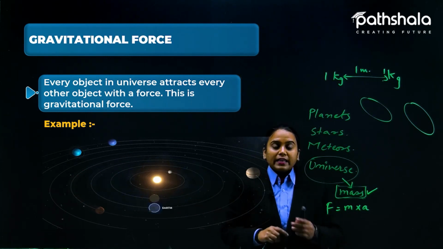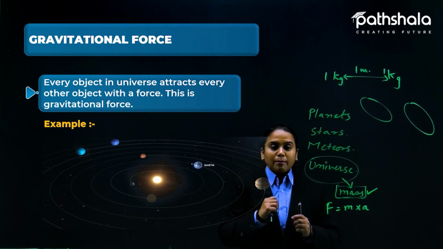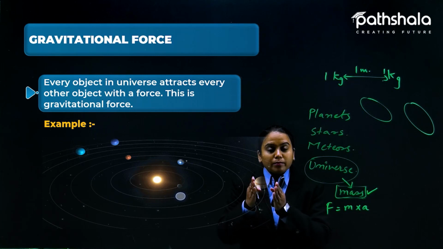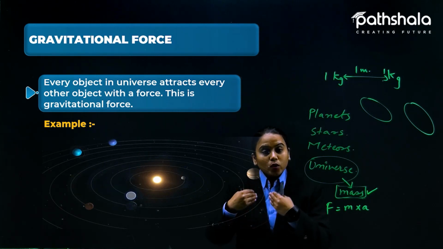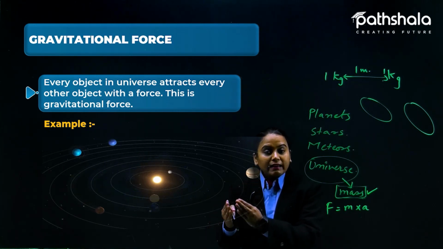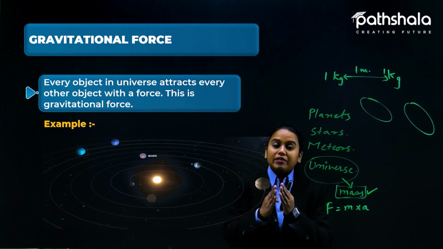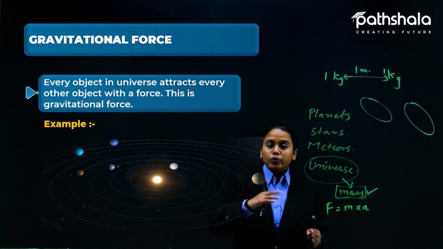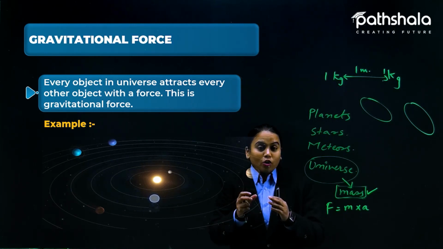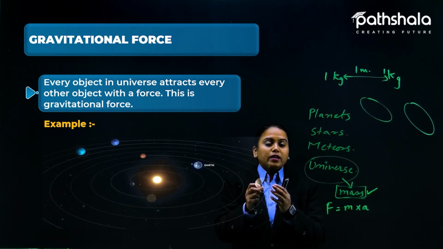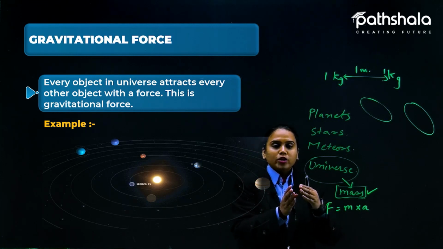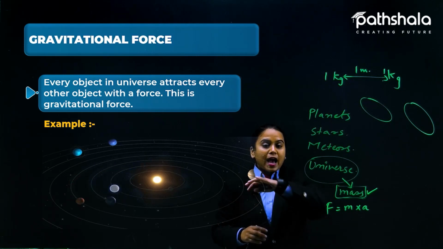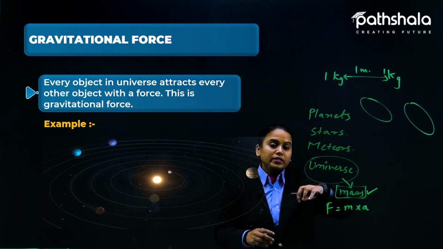Even in previous chapters we have seen that meteors coming towards the earth get deflected due to the gravity of Jupiter, because Jupiter has more gravity compared to the earth. So meteors that would come towards the earth deflect towards Jupiter, because Jupiter has lots of gravitational force and attracts them towards itself.